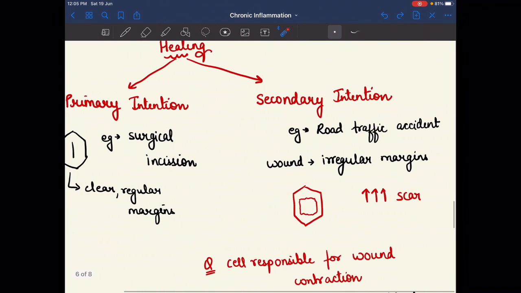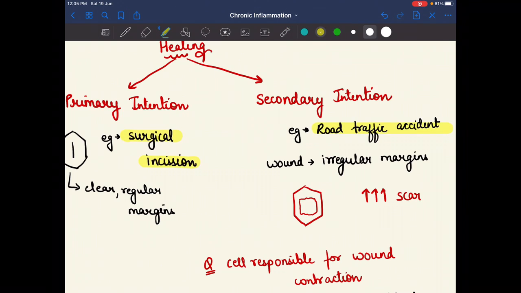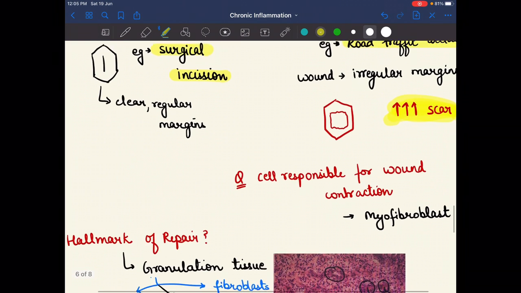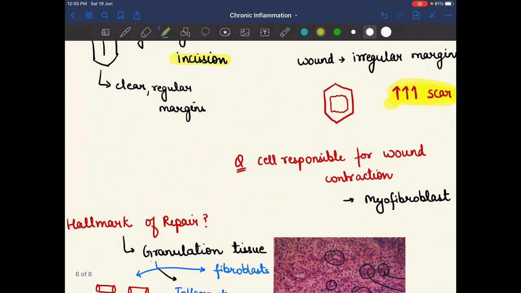In secondary intention the example is a road traffic accident, and in primary intention we have the surgical incision. So in secondary intention the wound is irregular and has irregular margins. As we see here, the irregular margins are present, and there is increased scar formation. Now two questions were asked here: what is the hallmark of repair, and which cell is responsible for wound contraction?